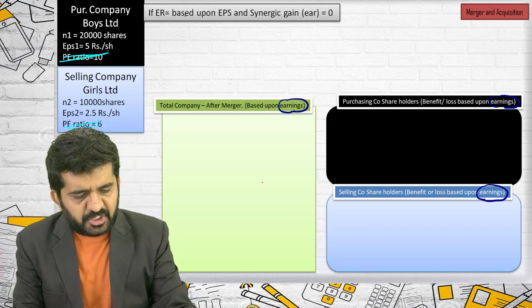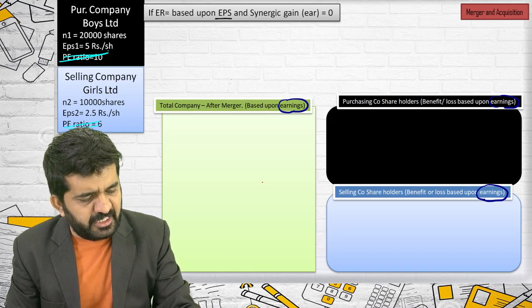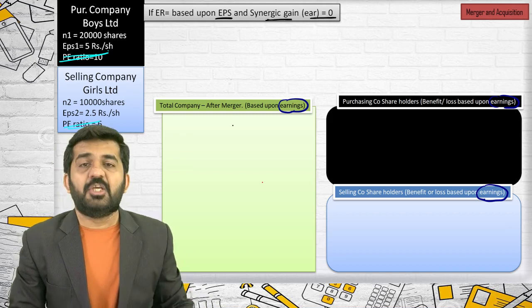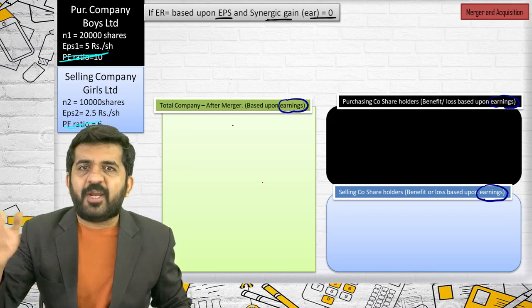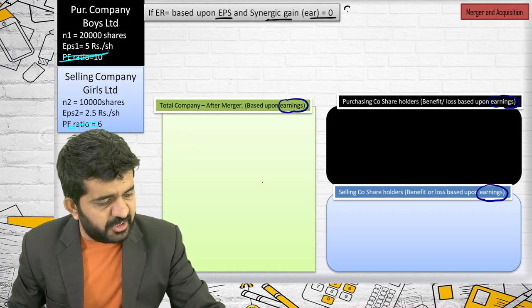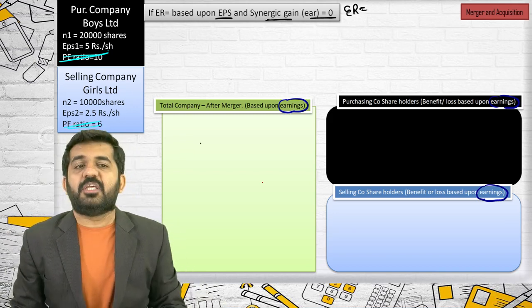If exchange ratio is based upon EPS and synergic gain is 0, what to find out? I'll tell you. But first, exchange ratio is based upon EPS.